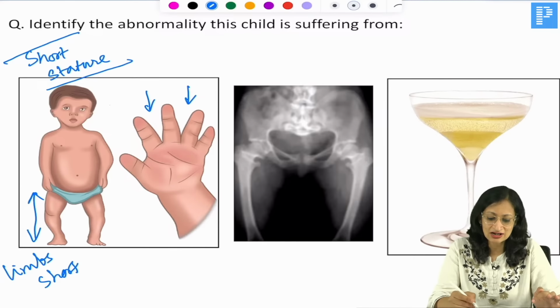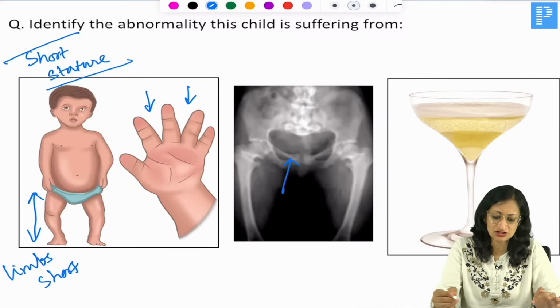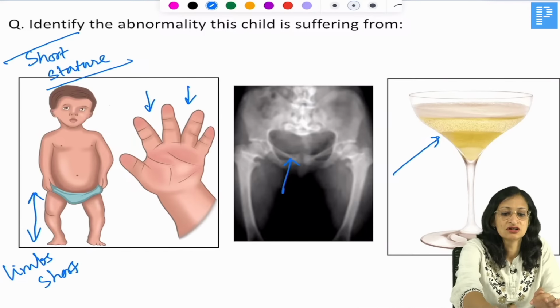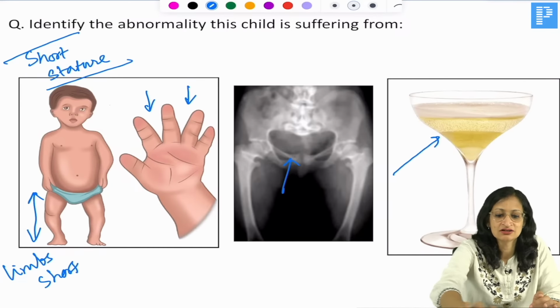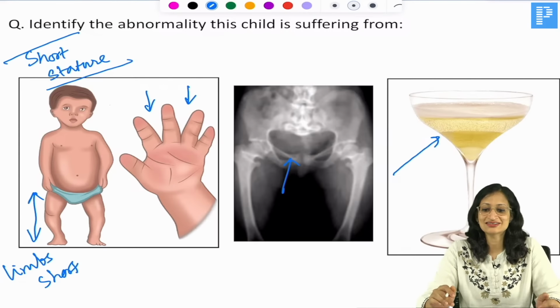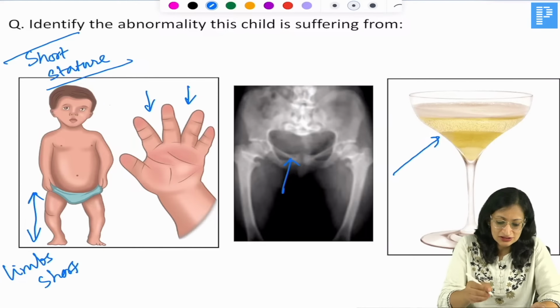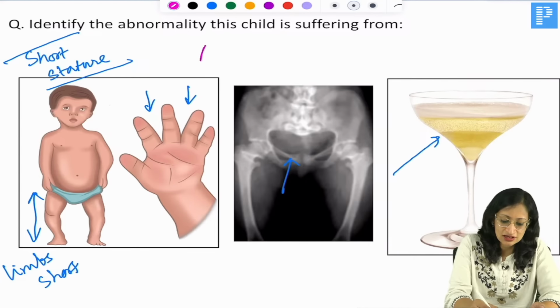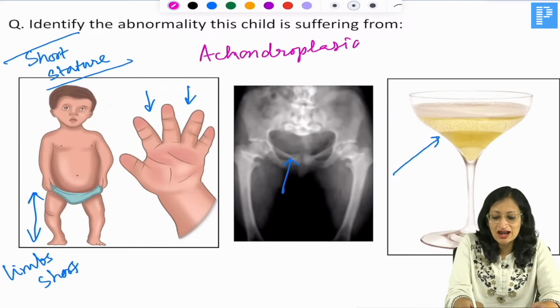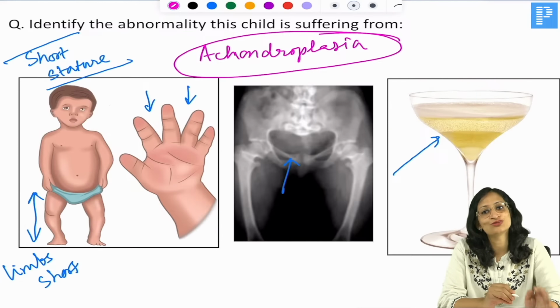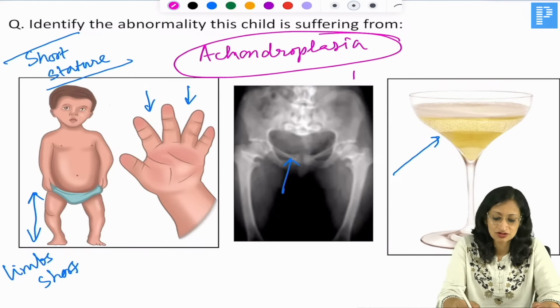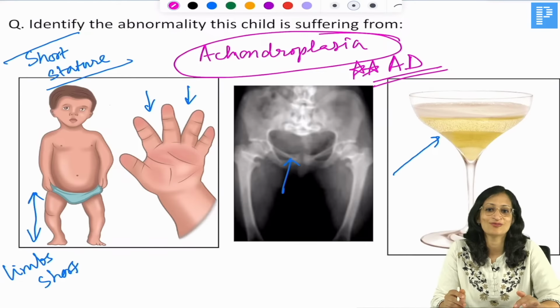So, trident hand, okay. And what you see here in this x-ray is a champagne glass pelvis. So, champagne glass pelvis, right? So, what is your diagnosis here? Very good. So, our diagnosis here is achondroplasia. Okay, achondroplasia. And lots of times you get questions, what is the mode of inheritance of this condition? So, the mode of inheritance of achondroplasia is autosomal dominant. It is a typical example of autosomal dominant inheritance.